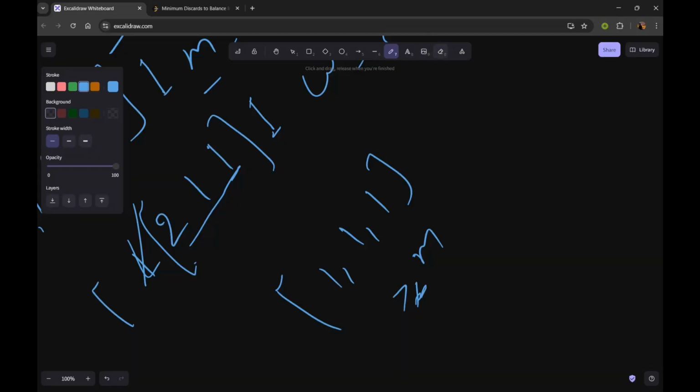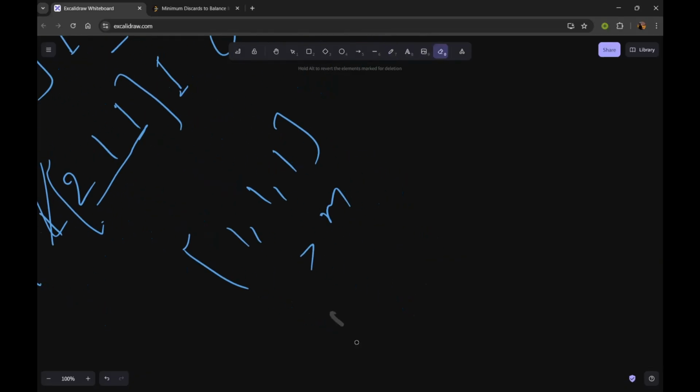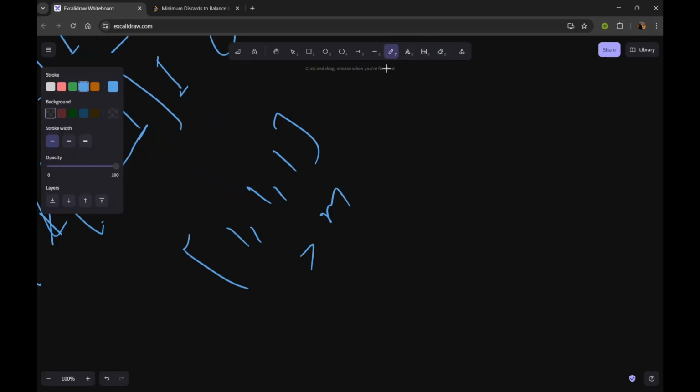obviously, because the frequency of 1 is 3 and 3 is greater than 2, so we will have to remove one item. So we have to remove this one.